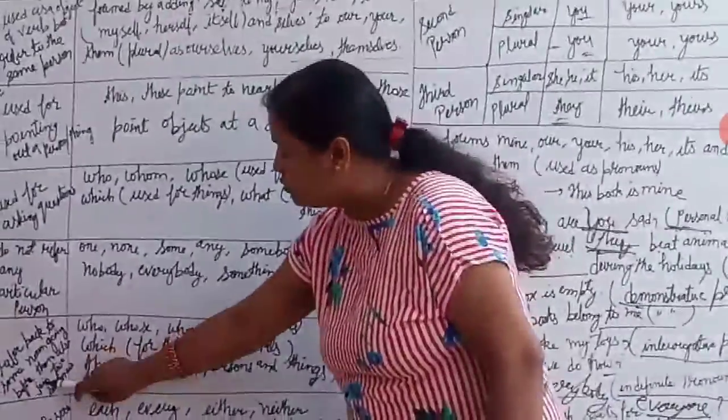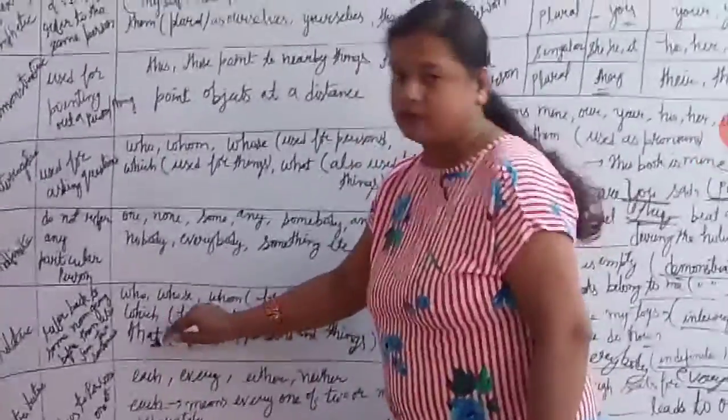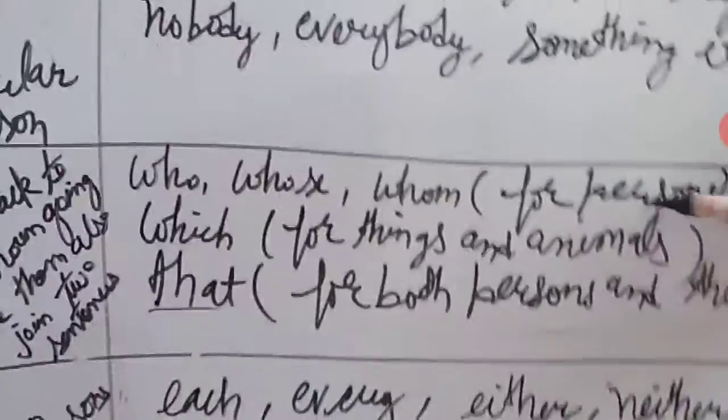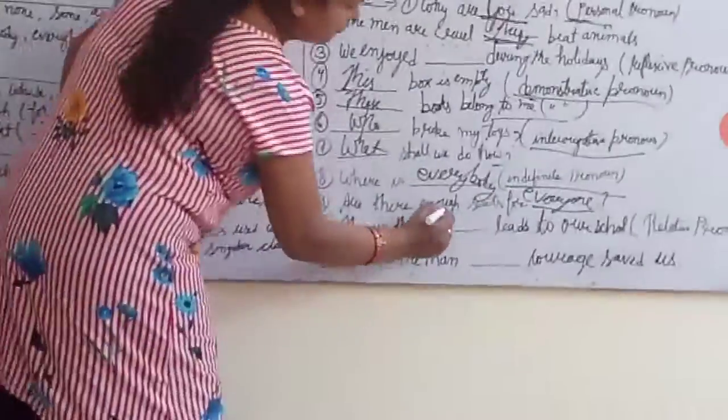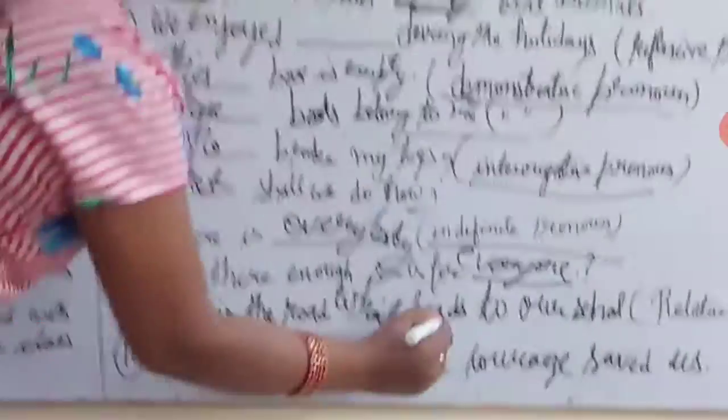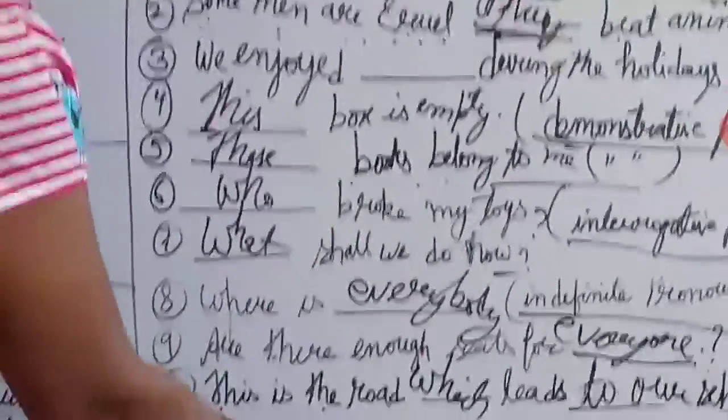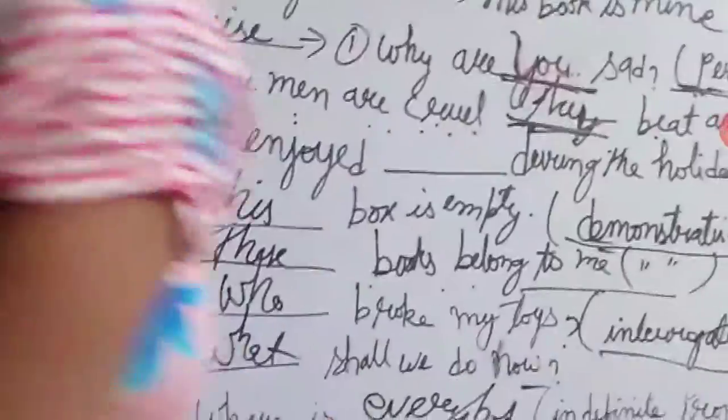Now again, that is relative. It refers back to some noun going before it and joins two sentences, like who, whose, whom for persons, which for things and animals, and that for both persons and things. Now look at relative pronoun: This is the road which leads to our school. That comes in the category of relative pronoun. This is the man whose courage saved us. Clear? So this is also an example of relative pronoun.